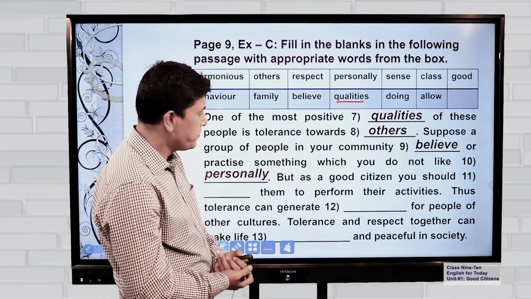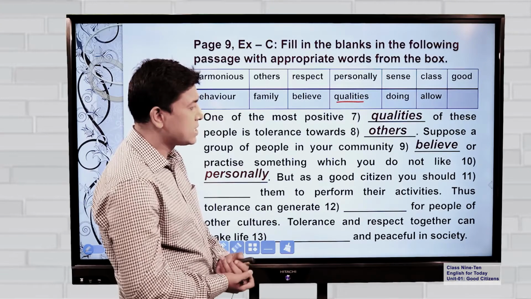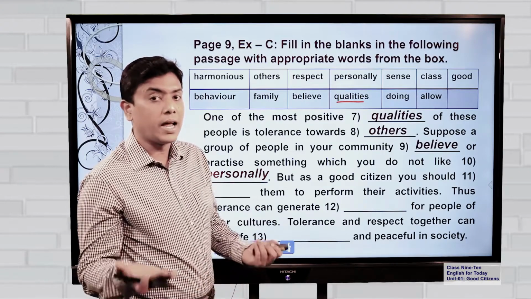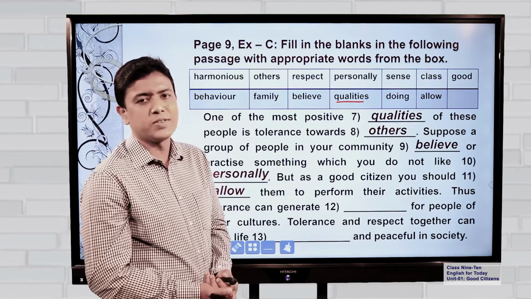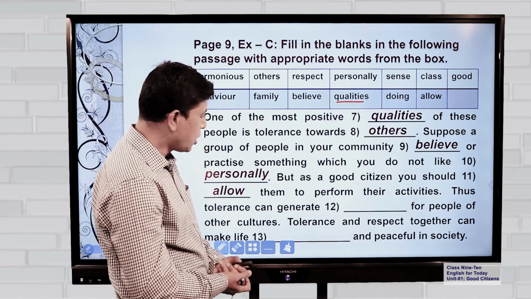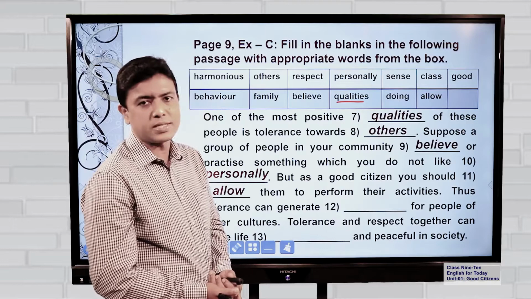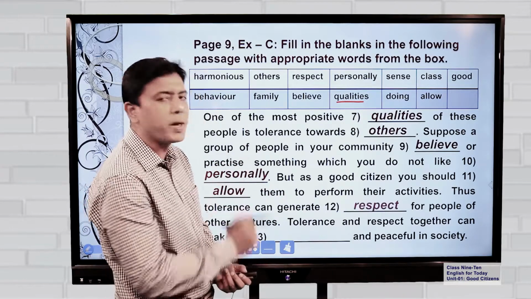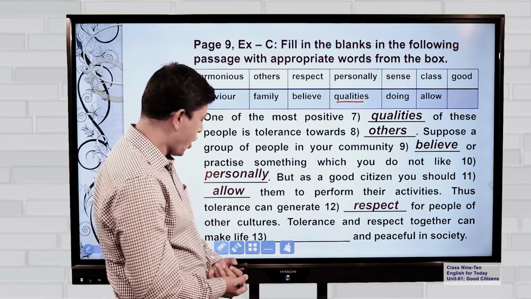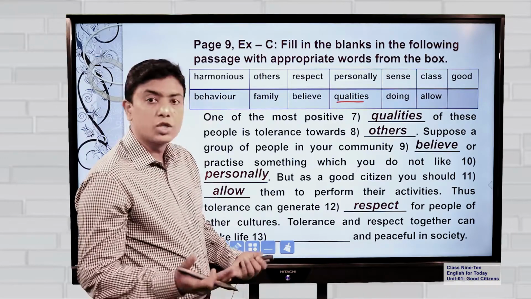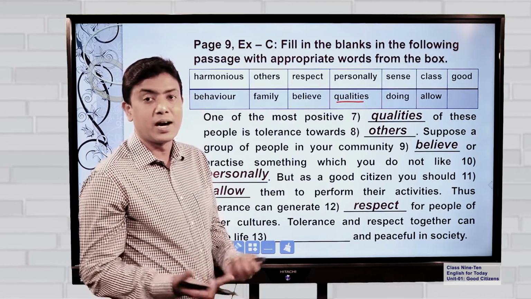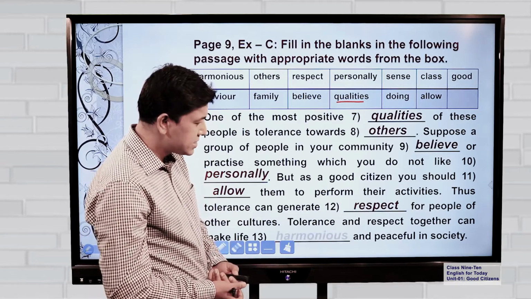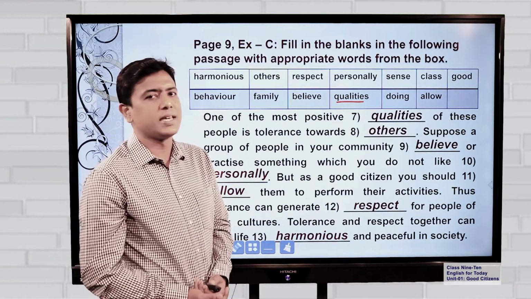But as a good citizen, you should allow, right? You should allow them to perform their activities. Thus, tolerance can generate what? Respect for people of other cultures. Tolerance and respect can make life harmonious, right? Harmonious and peaceful in the society.